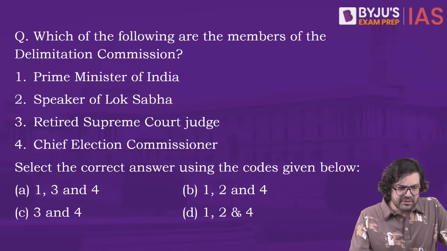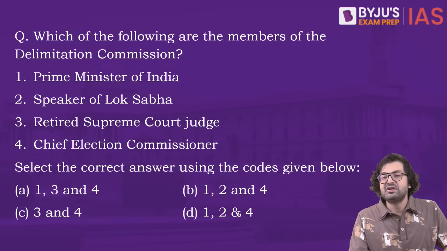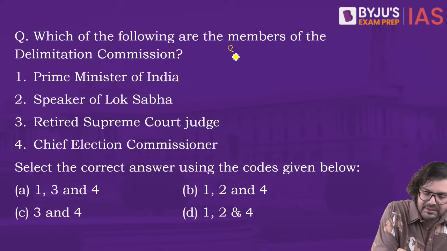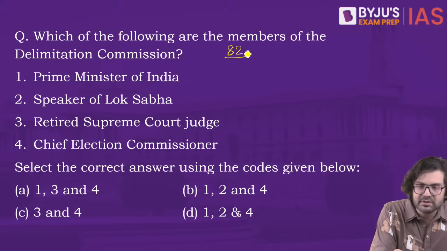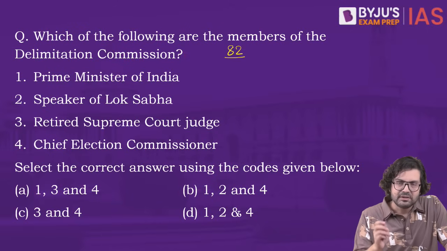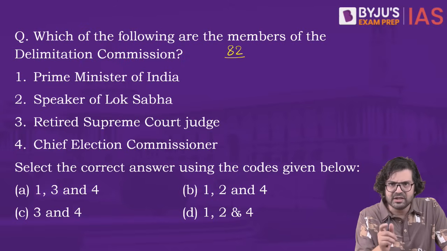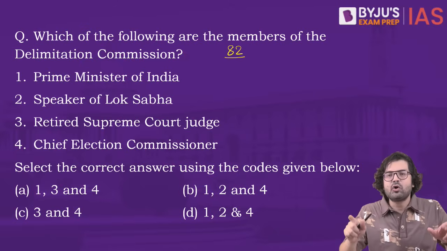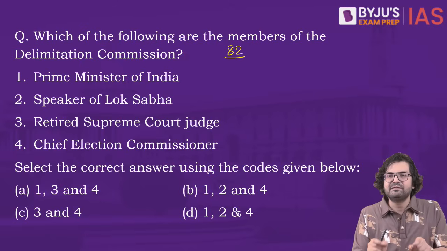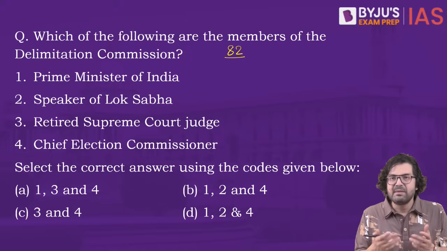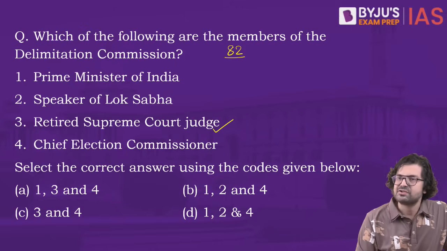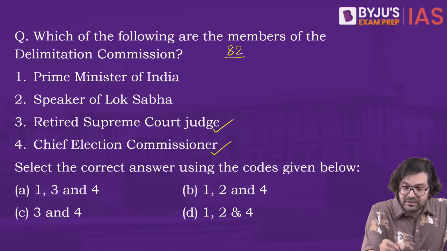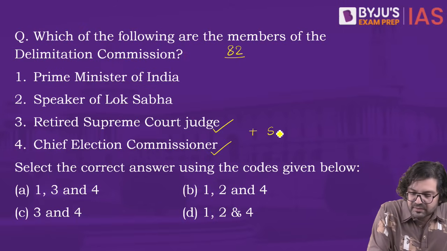Moving on to the next question, which of the following are the members of the Delimitation Commission? You know, under Article 82 of the Indian Constitution, we have this concept of what? The concept that the Parliament by law can decide on creating or establishing an authority which will adjust the territorial constituencies, the boundaries of the constituencies. So that authority is called the Delimitation Commission, and the members are retired Supreme Court judge, Chief Election Commissioner, and also for every state, the respective state election commissioners, right?